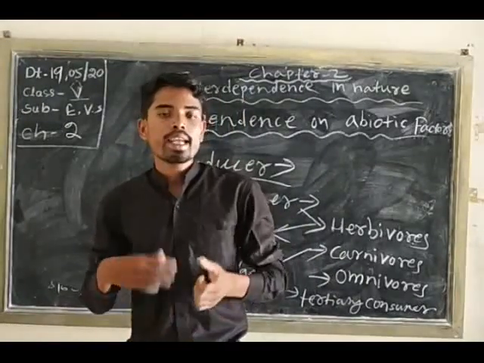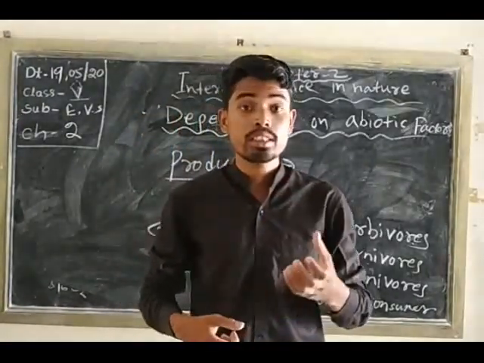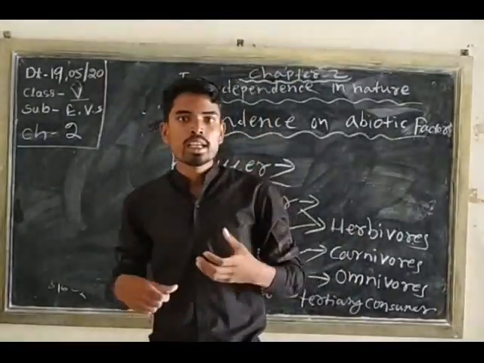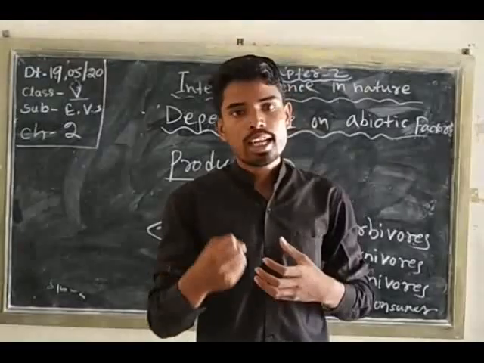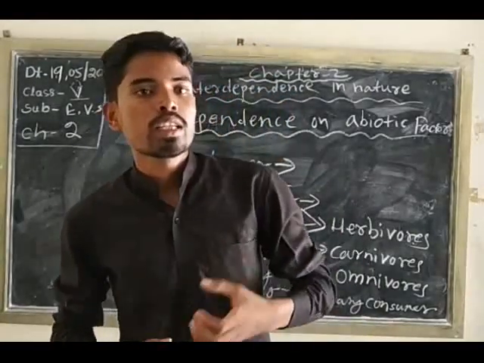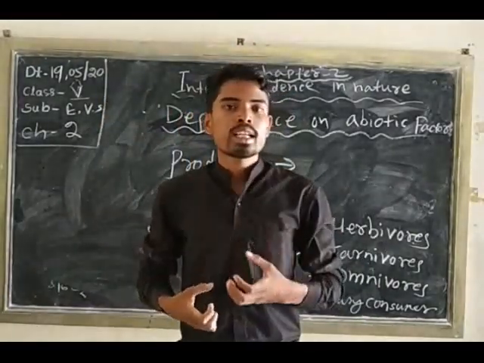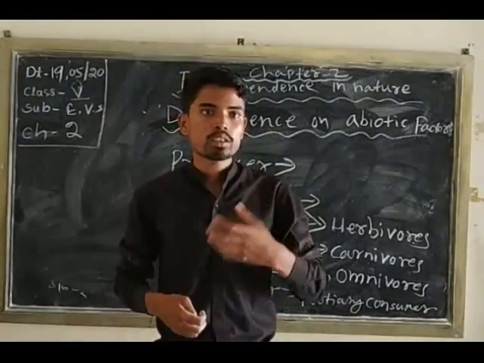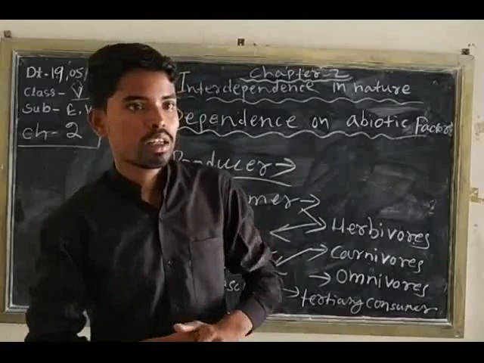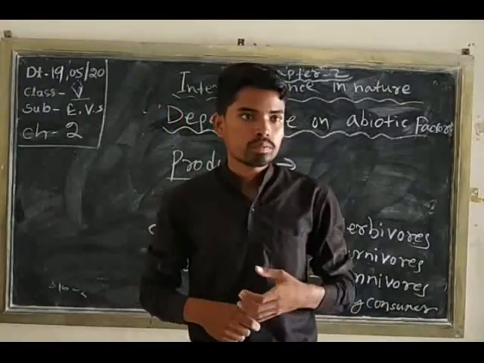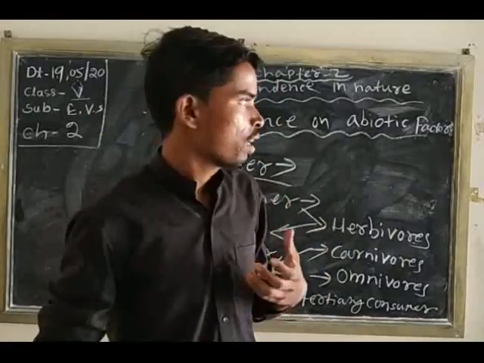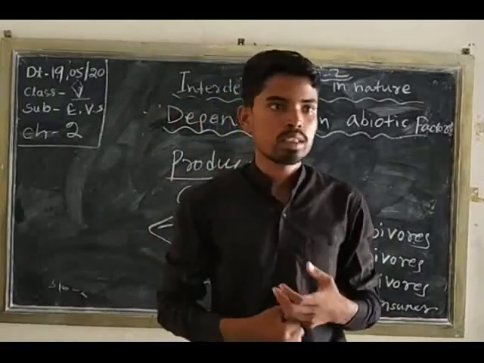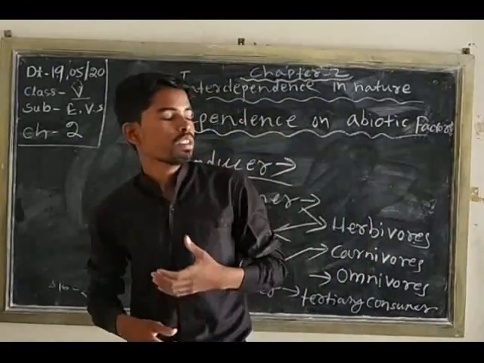Okay. And next, scavenger. This is a special type of animal that eats dead and decaying material. So they eat dead and decaying matter, that is called scavenger. Crows, all are examples of scavengers. Now come to the decomposer.